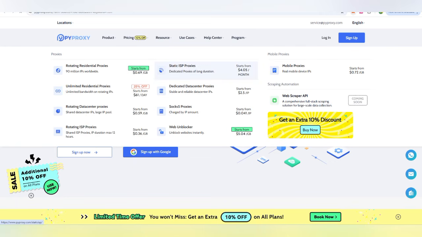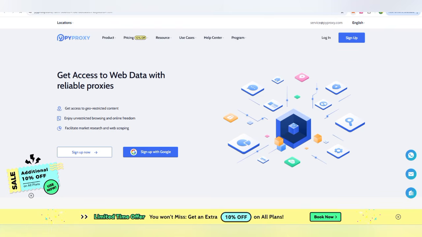You are going to get here rotating residential proxies, unlimited residential proxies, rotating dedicated data center proxies, and SOCKS5, HTTPS, and so on. You will also get everything here.